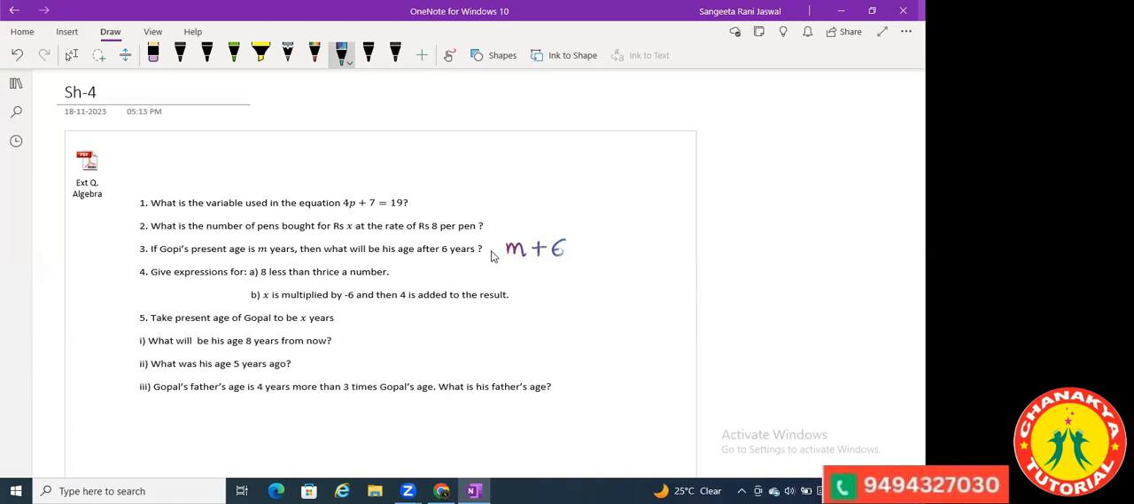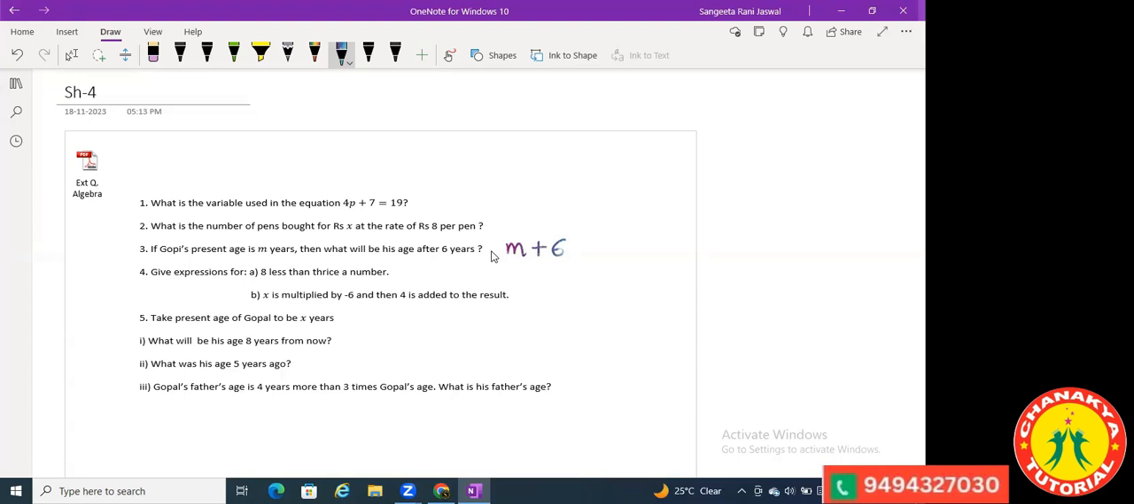No, 19 years, Vichi. This is just M plus 6. You just have to make an expression. You cannot find the value of M here until you are given an equal to something. This is just an expression. See this next question, you will be able to understand better.